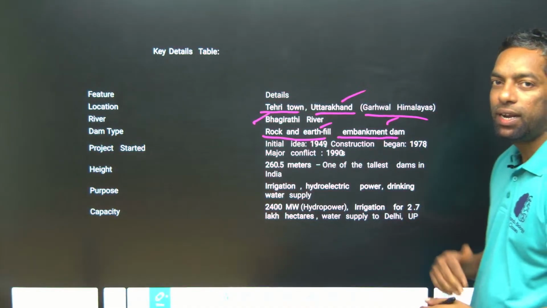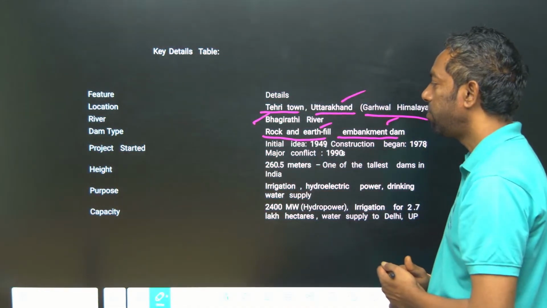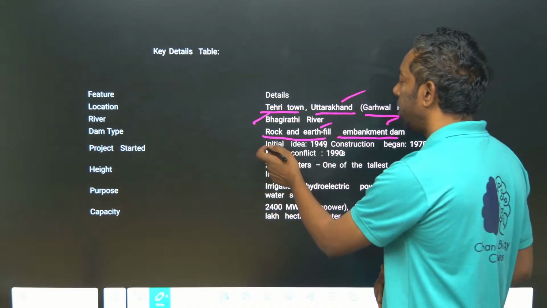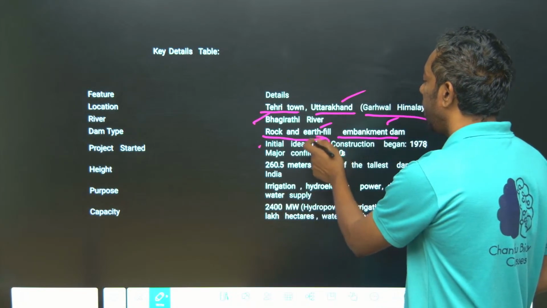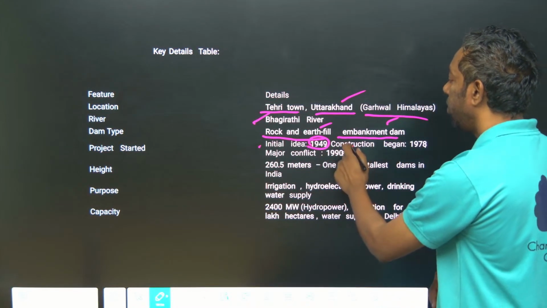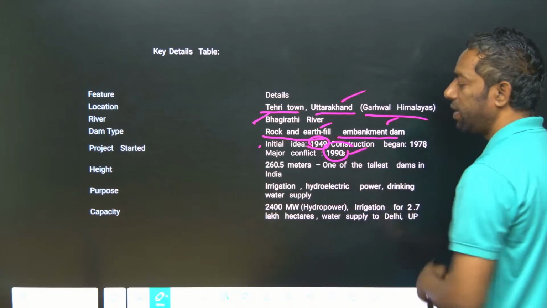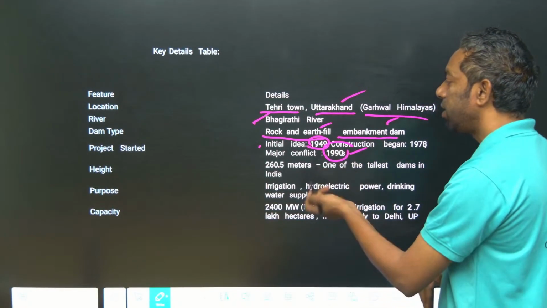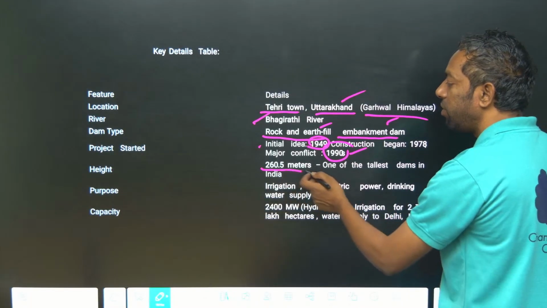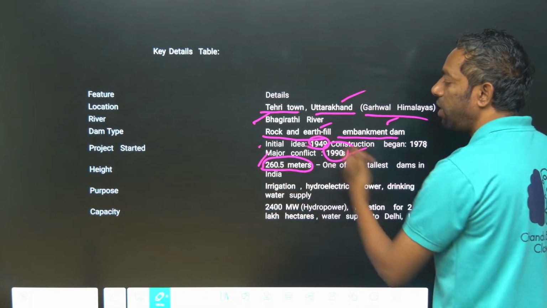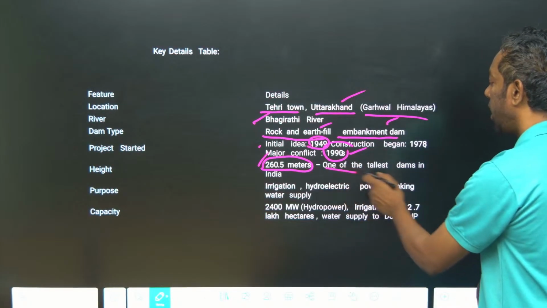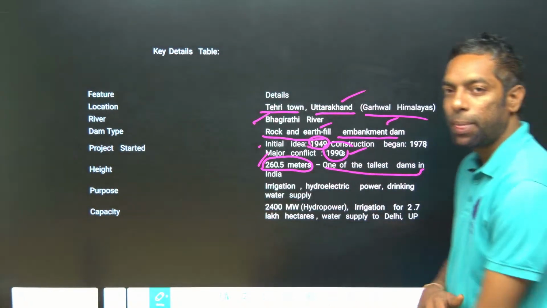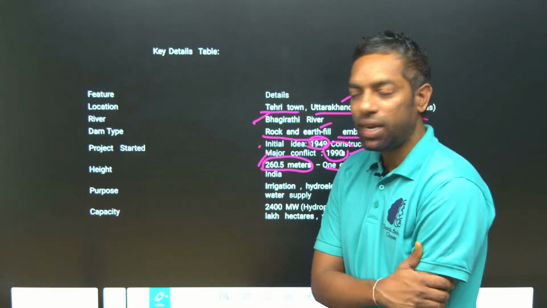The project started in 1949 initially, with construction from 1949 to 1990. The project height increased up to 260.5 meters, one of the tallest dams in India.